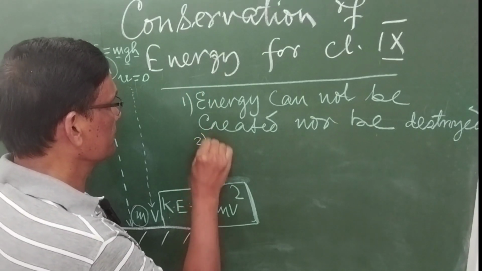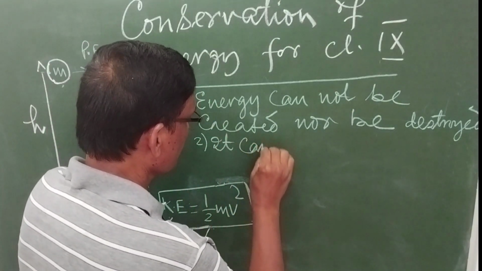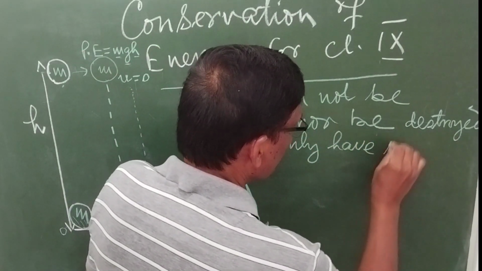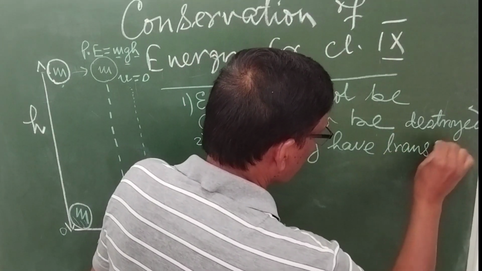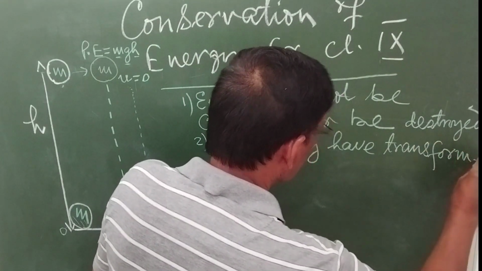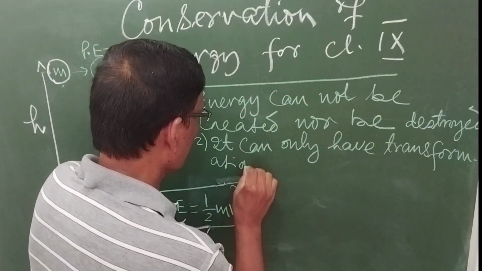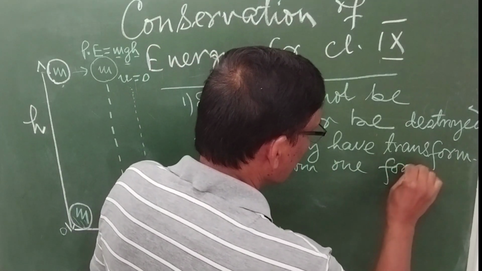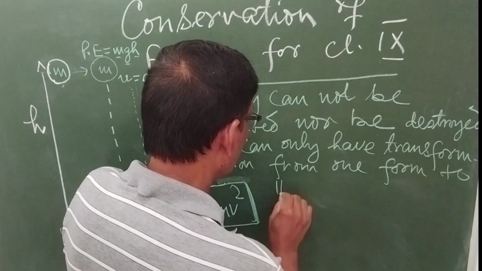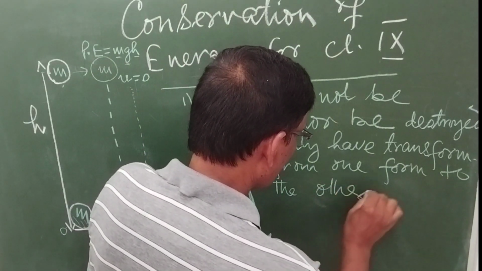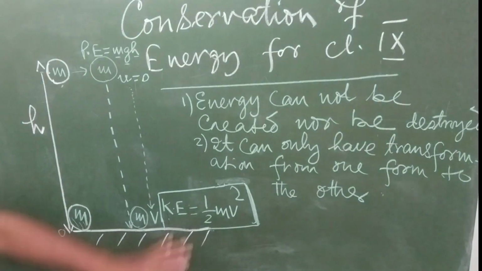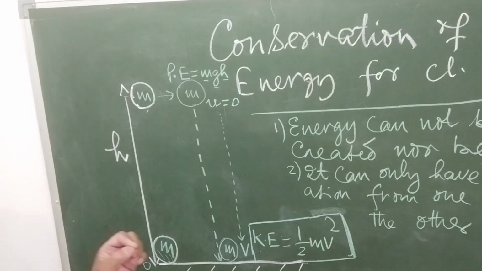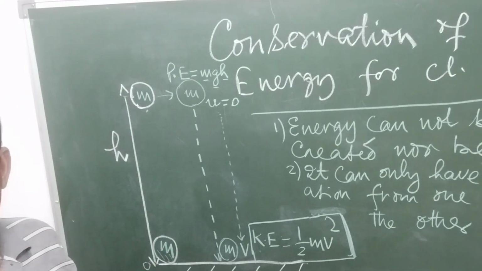It can only have transformation from one form to the other. So energy cannot be created nor be destroyed. It can only have transformation from one form to the other, right?